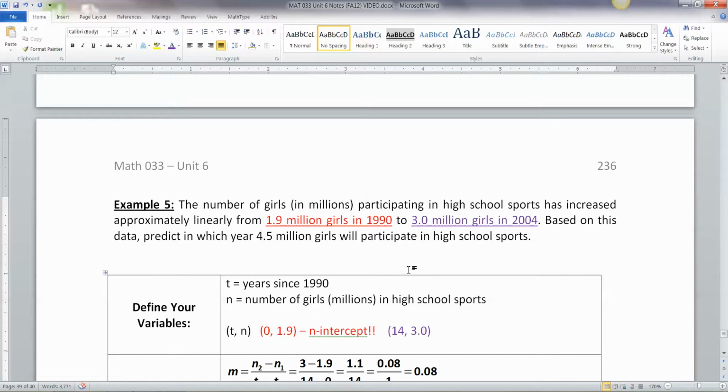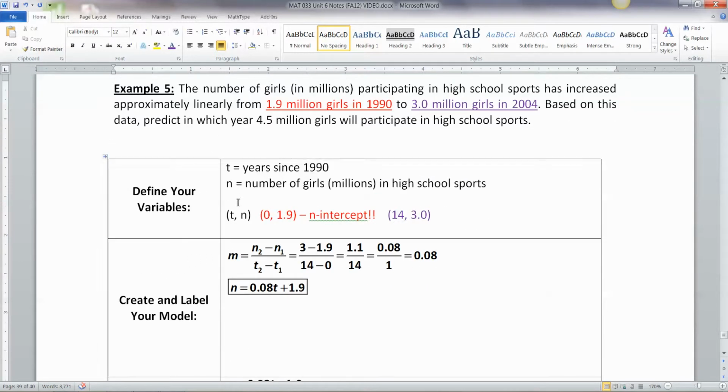But to do that correctly in an algebra and stats context, you've got to find all these pieces even without being asked. You've got to define your variables. So T was the years since 1990. Notice that's our independent variable. Again, years are independent, like X. Then N was our dependent variable, which is the number of girls, in millions, in high school sports.